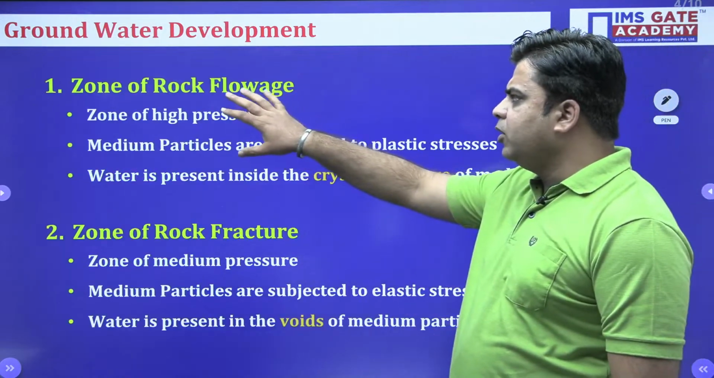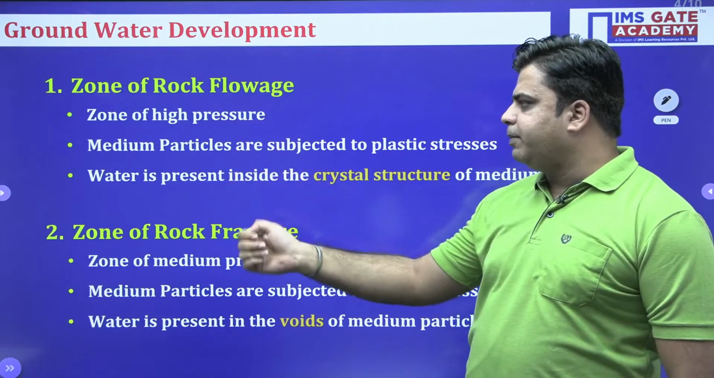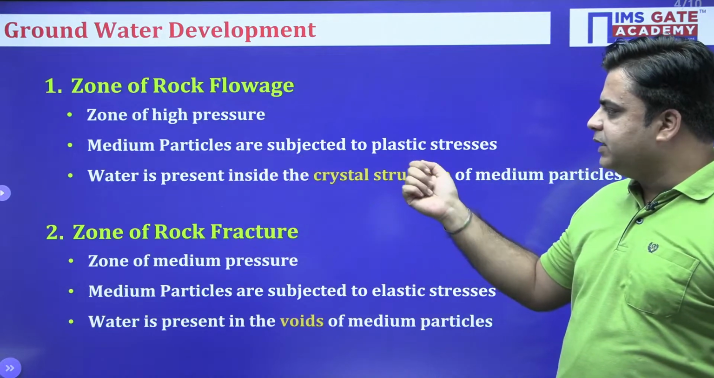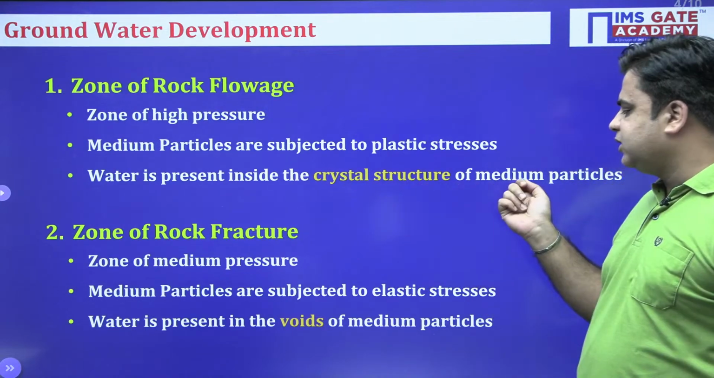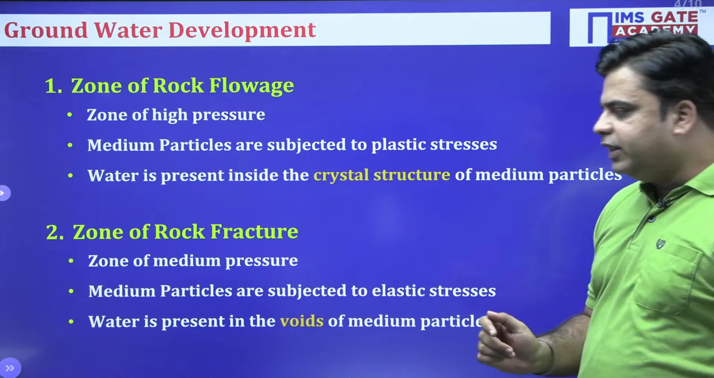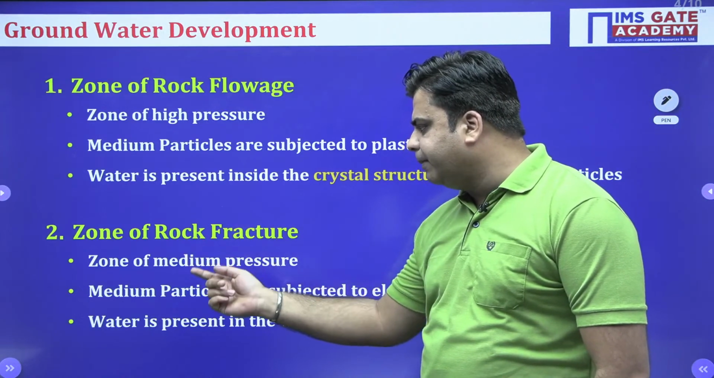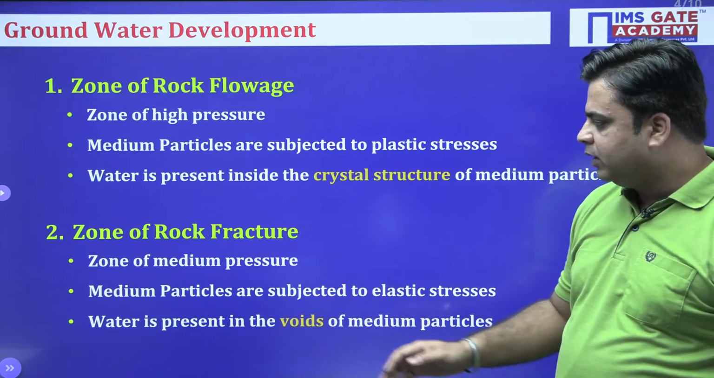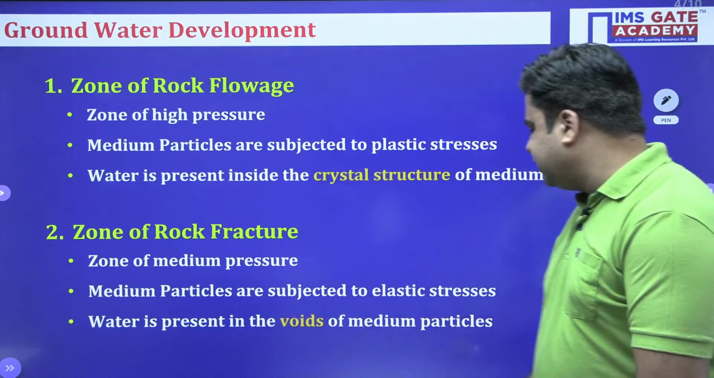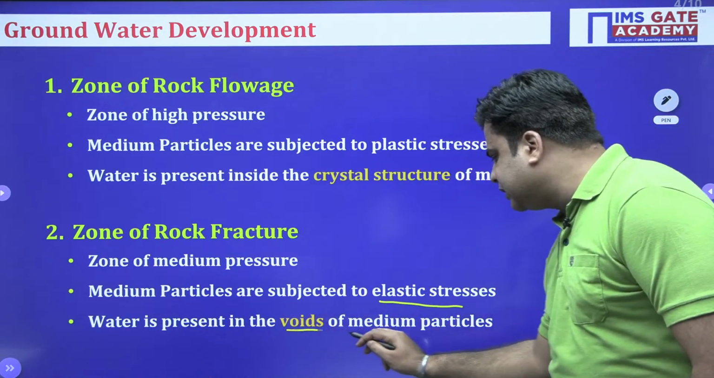The zone of rock flowage is a zone of high pressure. Medium particles are subjected to plastic stresses. Water is present inside the crystal structure of the medium particles. On the other hand, the zone of rock fracture is a zone in which medium particles are subjected to medium pressure, that is, less pressure. Medium particles are subjected to elastic stresses, and water is present inside the voids of the medium particles.